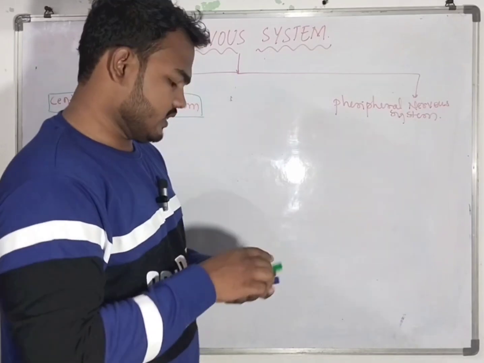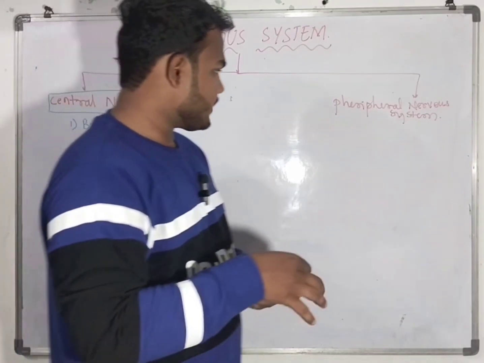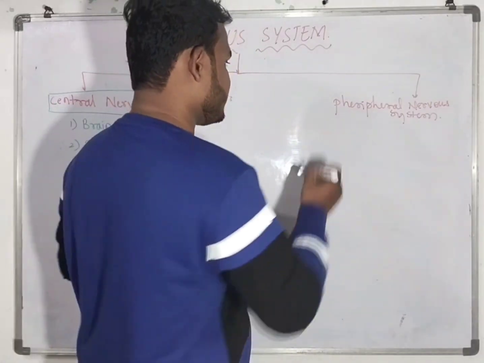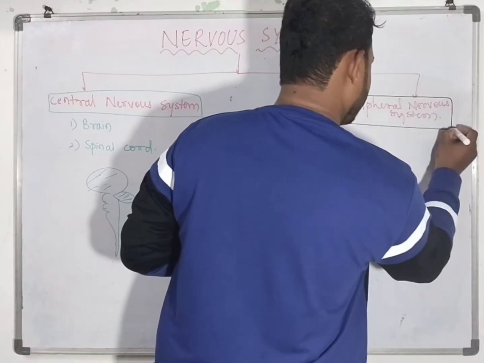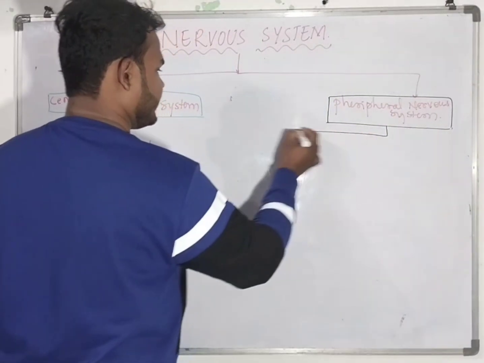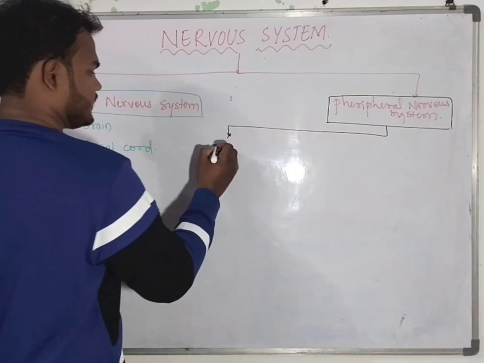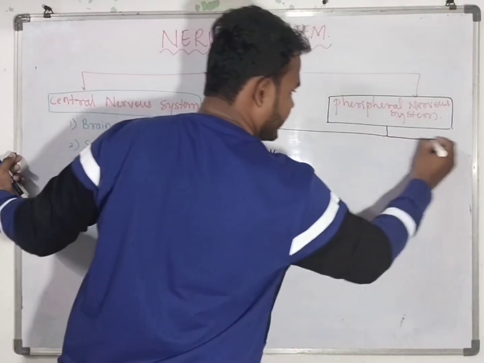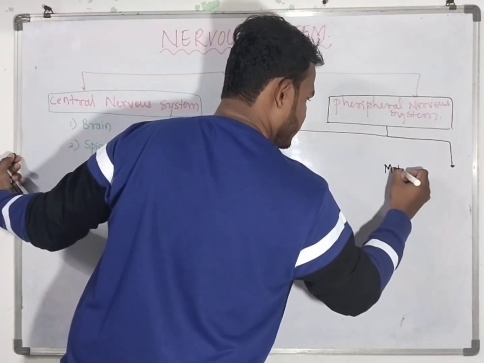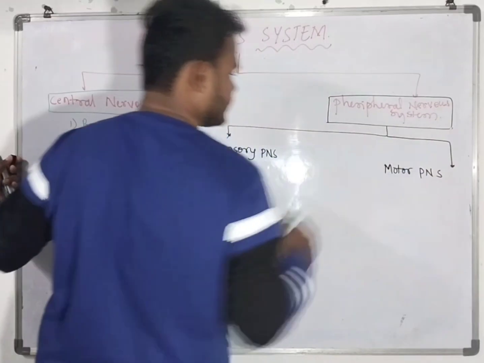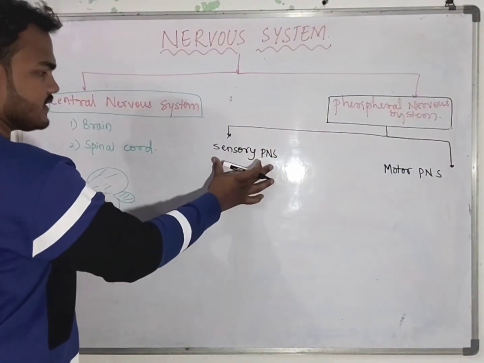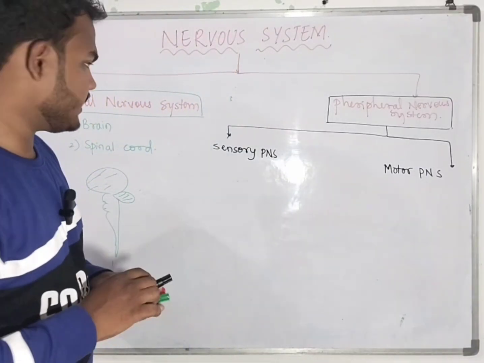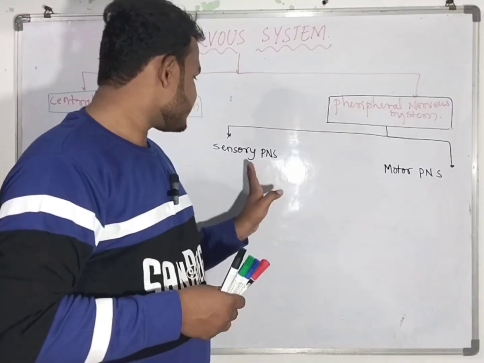Next is our peripheral nervous system. This peripheral nervous system is divided into two main important parts, and the classification is very important to see here. One is the sensory peripheral nervous system and another is the motor peripheral nervous system. Now what exactly do sensory and motor mean here? Many people get confused here.